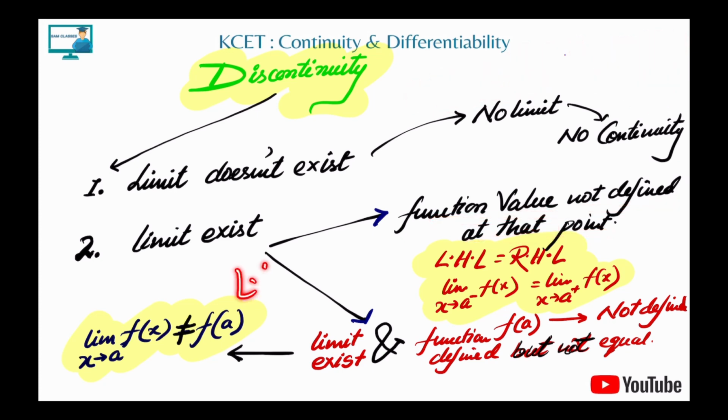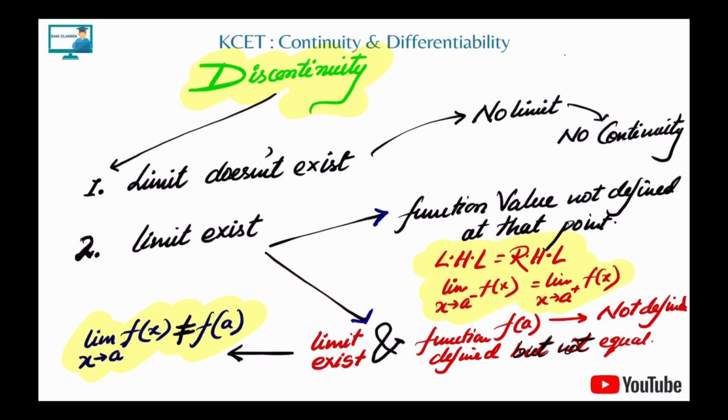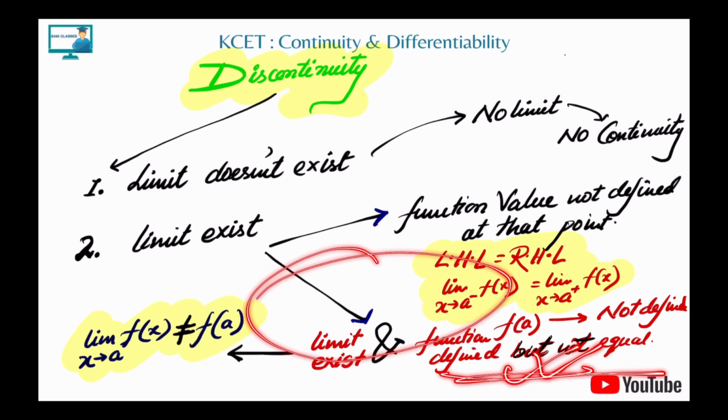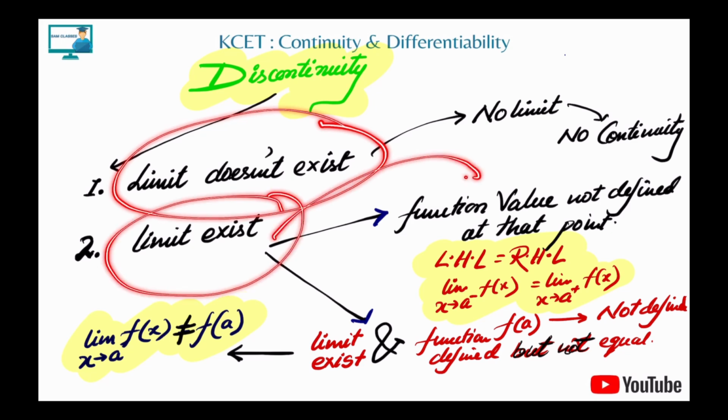Again, LHL is equal to RHL, so the limit exists, but the function value is defined, but that is not equal to the limiting value. So the function at that point is not equal to the limit, so directly we can say again it is not continuous, or discontinuity is there. Okay, clear? So I gave you two points straight. One in which the limit doesn't exist, and the second, if the limit exists, we have to check for two things.